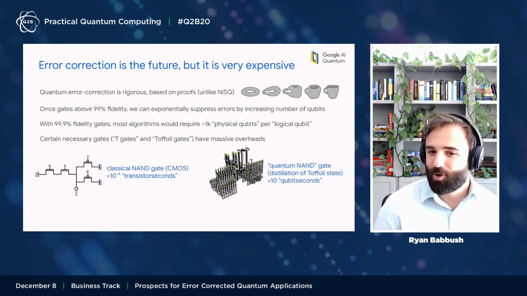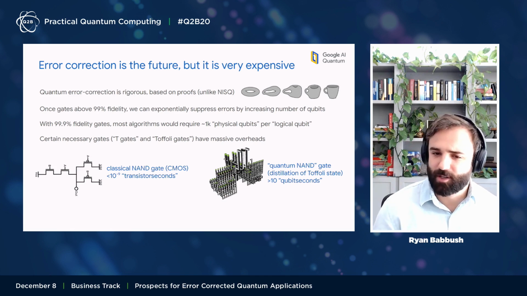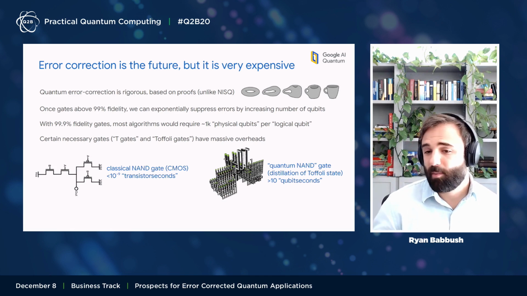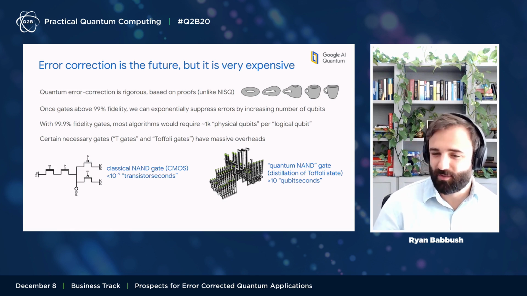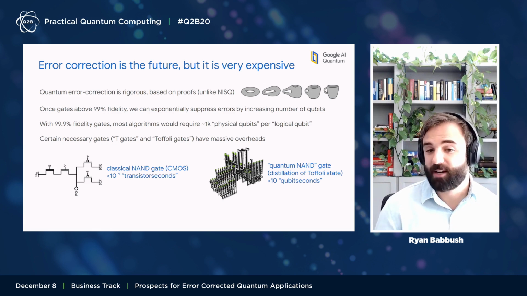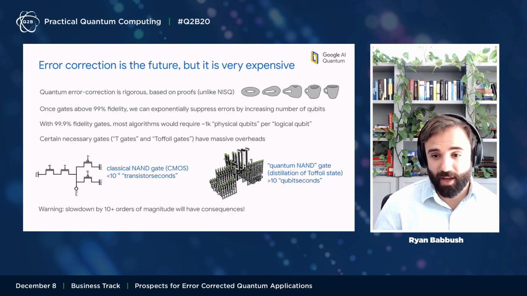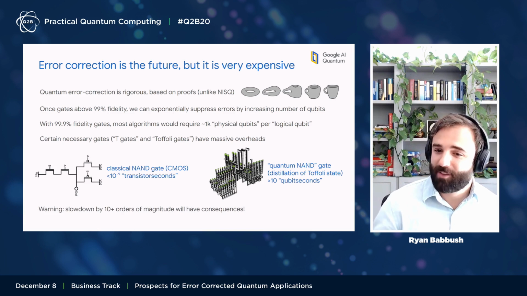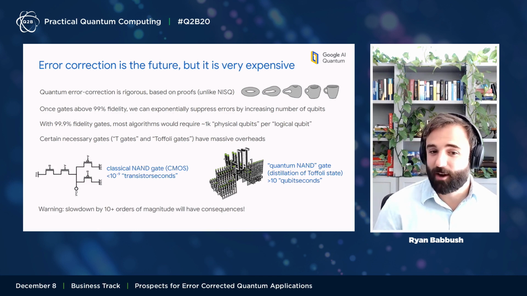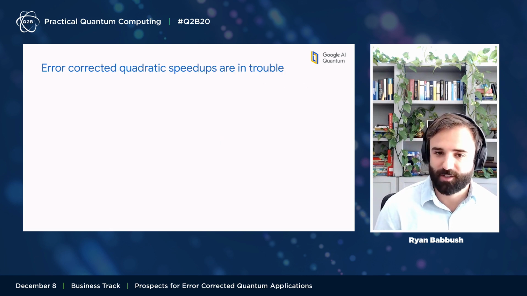By contrast, and I won't get into detail about this diagram, it's showing the stabilizer measurements for error correction. But to implement the equivalent of an AND gate within quantum error correction, which is the distillation of a Toffoli state, requires more than 10 qubit seconds. And that's a big overhead. Just very heuristically, we have about a 10 orders of magnitude slowdown. And that is going to have real consequences for us, which I'm going to discuss now.